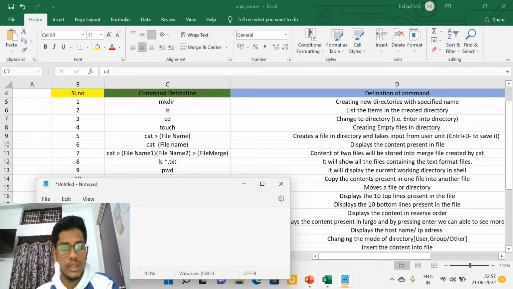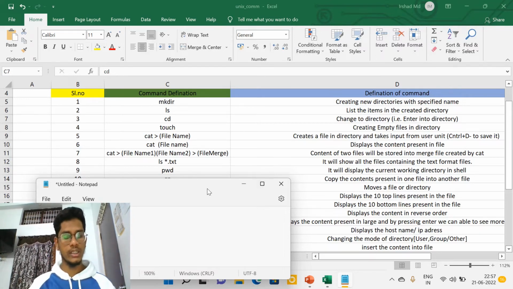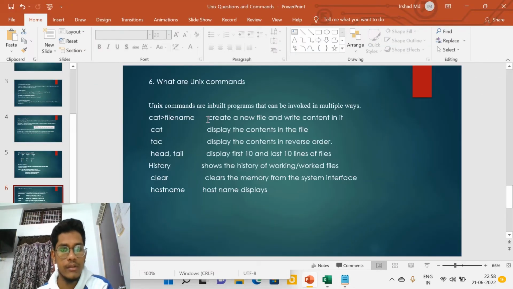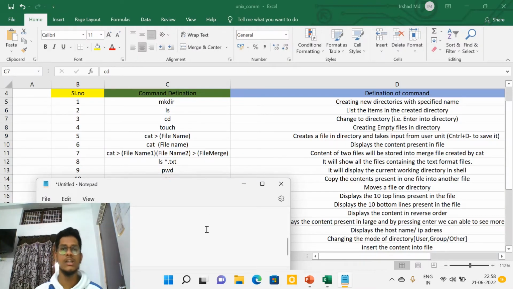And if you want to display the contents, cat f1. If you want to print all the contents present in f1, we simply use the cat command and remove the greater than symbol. So one creates a new file and writes content in it, and the other displays the contents of the file. The cat command consists of three different functions.